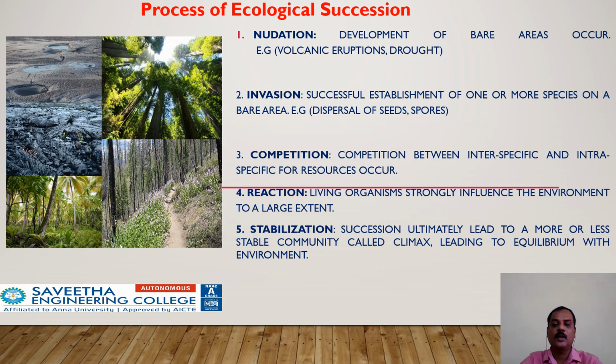Reaction: the living organisms take up water and nutrients, grow and modify the environment. Stabilization: it forms a stable community in equilibrium with the environment.